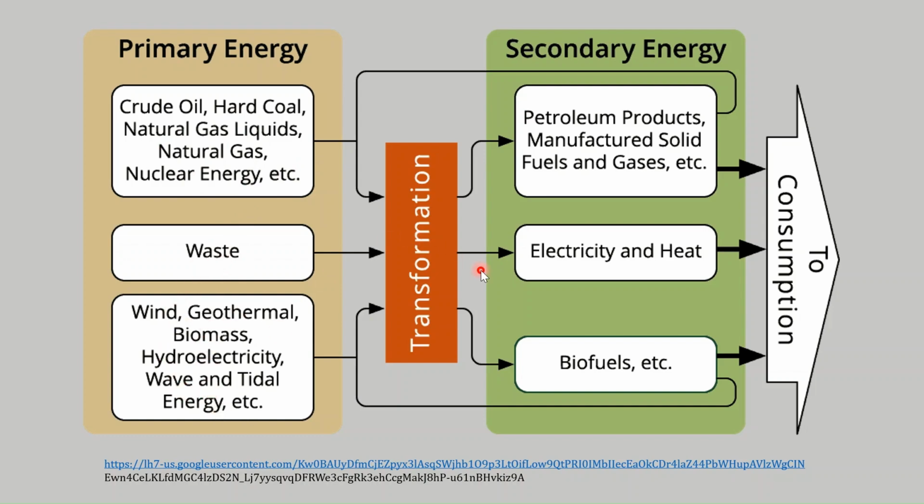So these are transformed into the petroleum product, manufactured solid fuels and the gases, then electricity and the heat and the biofuel, etc., which is supplied to the consumers. So these materials or the resource which are extracted and harnessed from the nature, they are the example of the primary energy resources, and the energy which we get after transformation of the primary energy, that is the secondary energy resource.